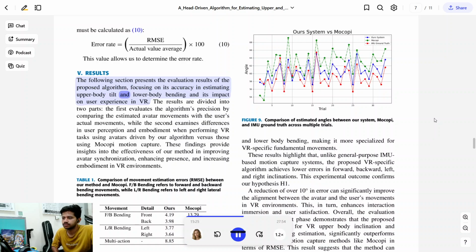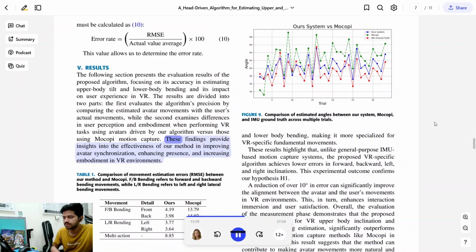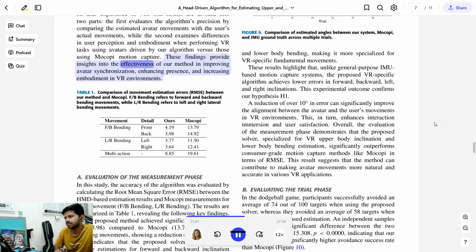estimating upper body tilt and lower body bending, and its impact on user experience in VR. The results are divided into two parts. The first evaluates the algorithm's precision by comparing the estimated avatar movements with the user's actual movements, while the second examines differences in user perception and embodiment when performing VR tasks using avatars driven by our algorithm versus those in Mokopi motion capture. These findings provide insights into the effectiveness of our method in improving avatar synchronization, enhancing presence, and increasing embodiment in VR environments.